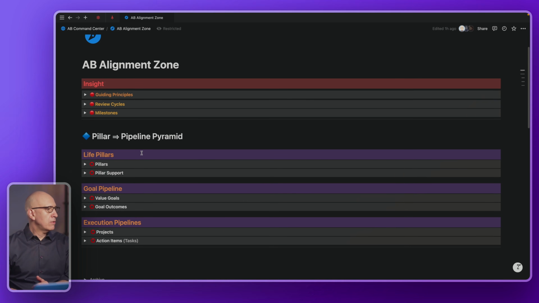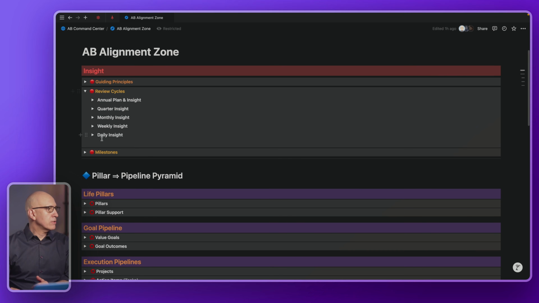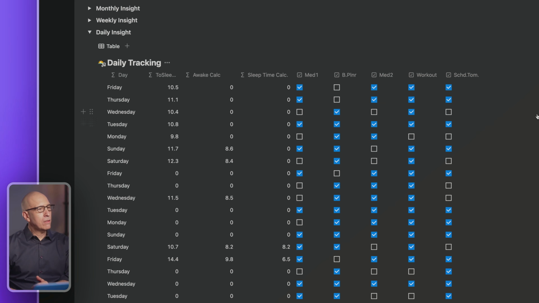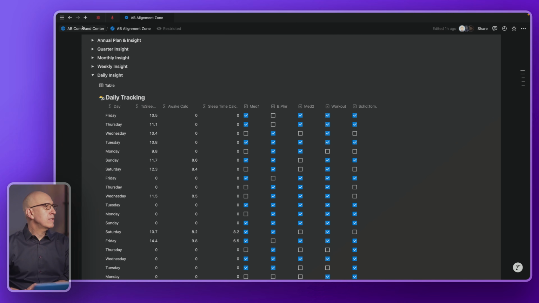Again, in the alignment zone, if we look at our review cycles and our daily tracking here, you'll see I've got these checkboxes. So the measure we're looking at is the percent of the 1, 2, 3, 4, 5 things that I want to do on a consistent basis. And it's calculating the percent. That's a formula that's just calculating the percent of these 5 things.